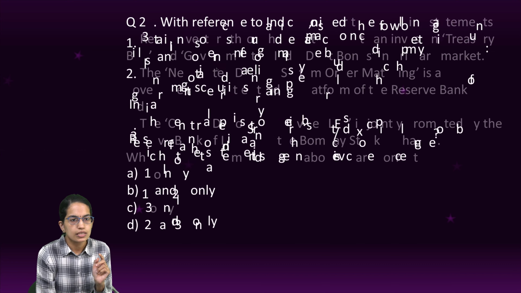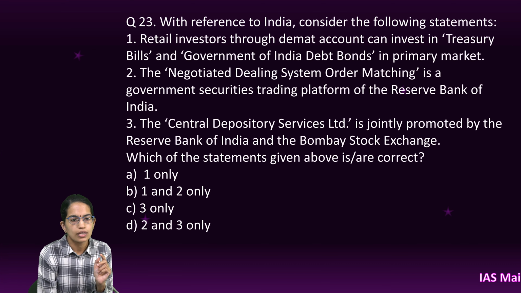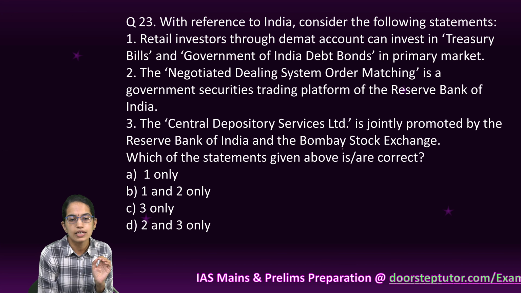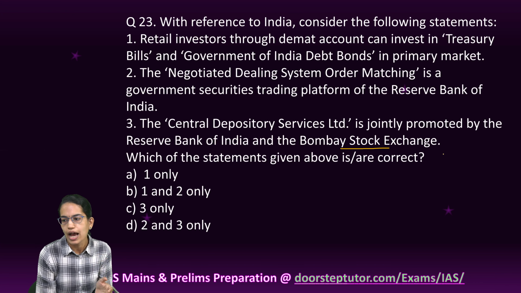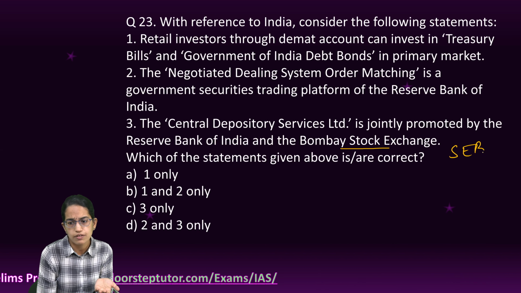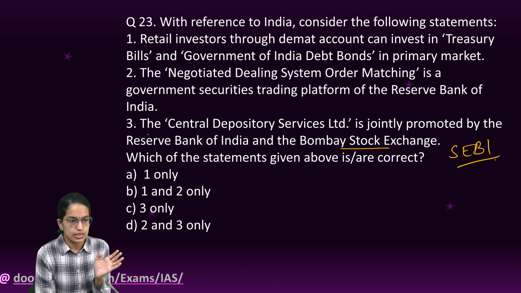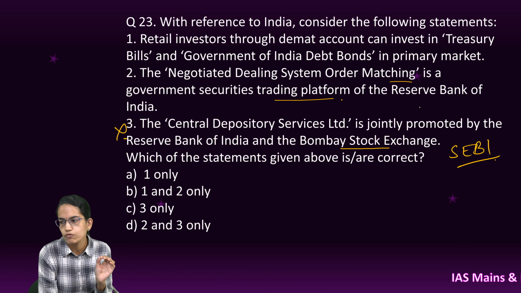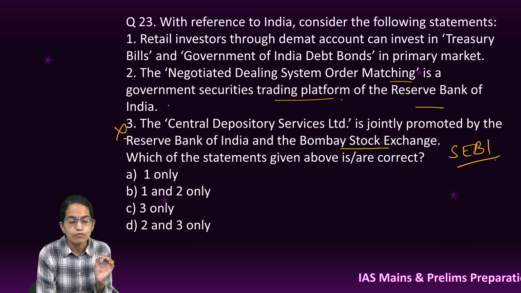Coming on next, the question talks about 3 statements. So the Central Depository Services Limited is by the Bombay Stock Exchange, and later on there has been certification received from SEBI. So this is an incorrect statement. The Negotiated Dealing System Order Matching is the government security trading platform of the RBI.